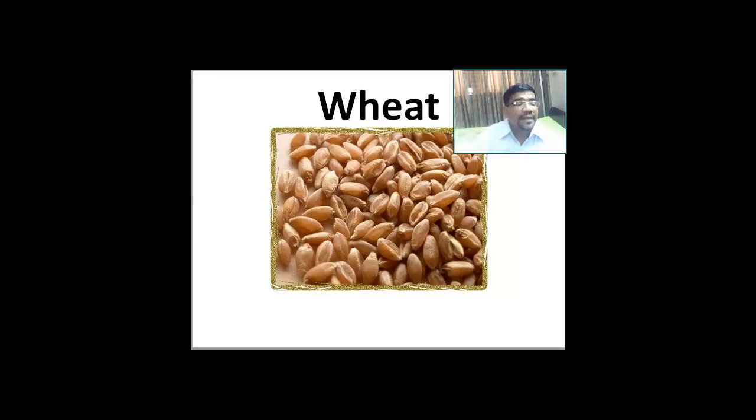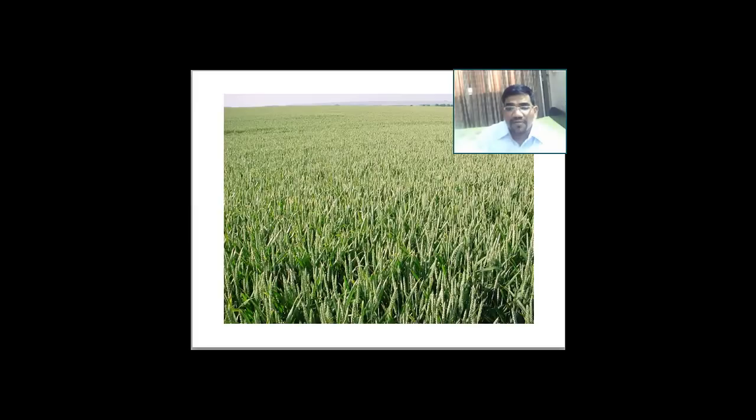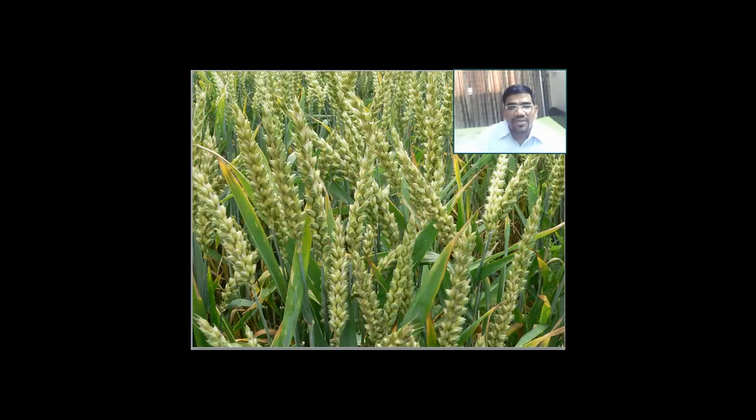And what do we find? That in this particular crop, it has got a lot of strength. You can see in the next picture a wheat field, and then you can also see as the wheat grows, and it is at this time you can see it has fully grown up, and this is how the wheat appears. So with this we come to the next heading, and that is millets.